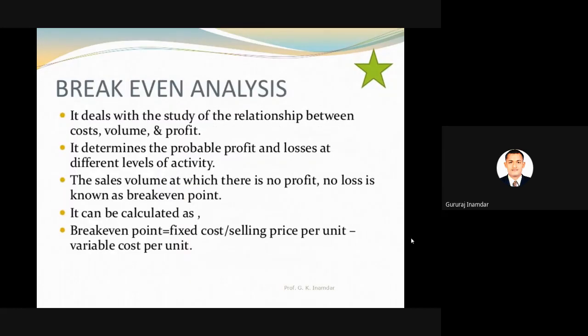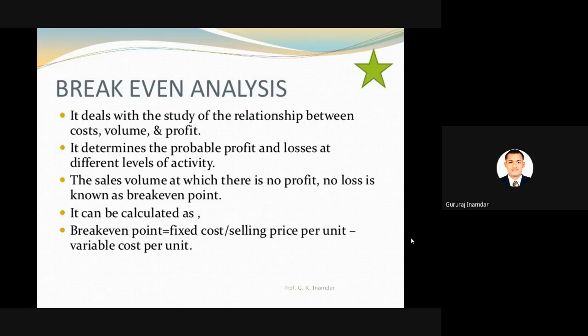Next, break-even analysis. It deals with the study of the relationship between cost, value and profit. Break-even analysis is one of the theories of controlling. We will study that; you might be studying it in another subject. But break-even analysis is also one of the theories for controlling the organization. Now, what is break-even analysis? It deals with the study of the relationship between cost, value and profit.